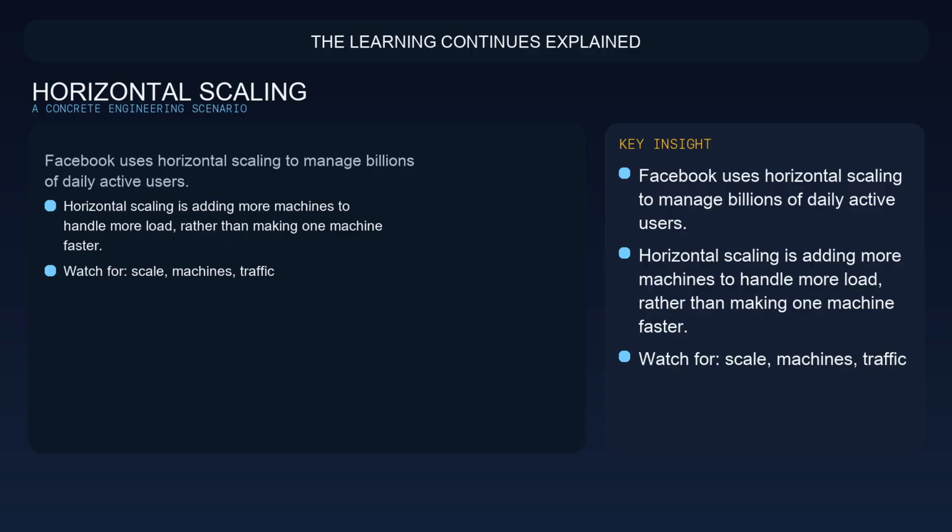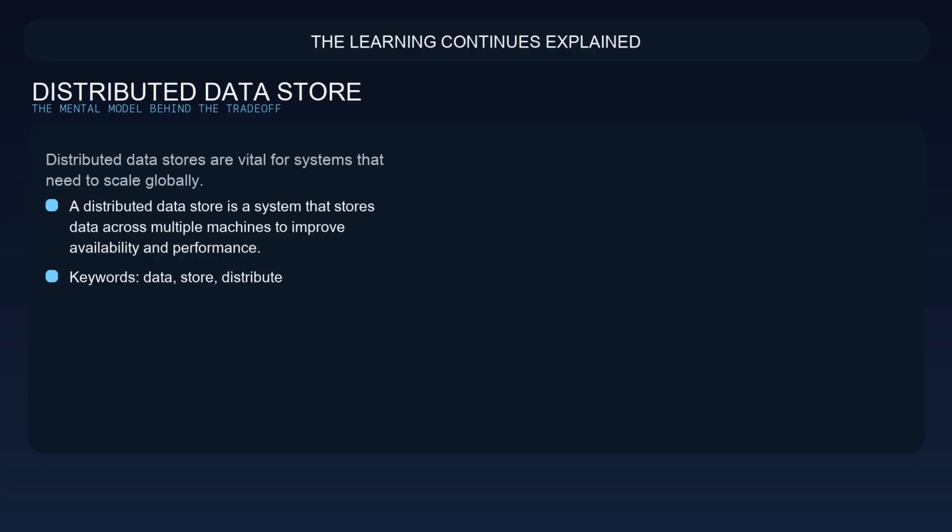Here is the concrete picture. Facebook uses horizontal scaling to manage billions of daily active users. That example matters because horizontal scaling is essential for handling large user bases and high traffic. A distributed data store is a system that stores data across multiple machines to improve availability and performance. Distributed data stores are vital for systems that need to scale globally. Distributed data stores help systems handle large data volumes and high availability requirements.